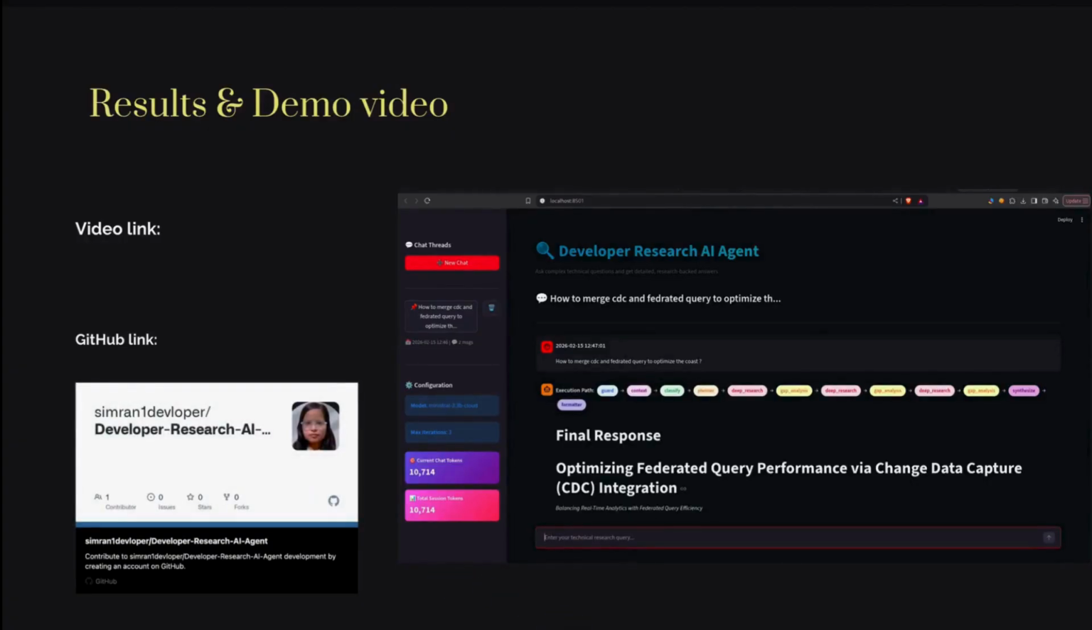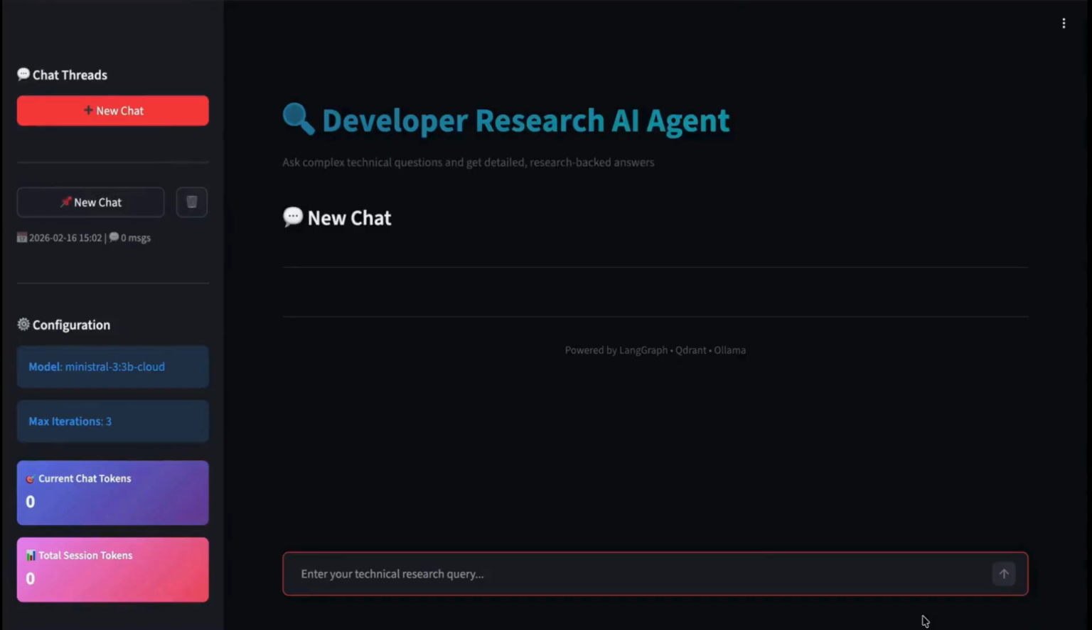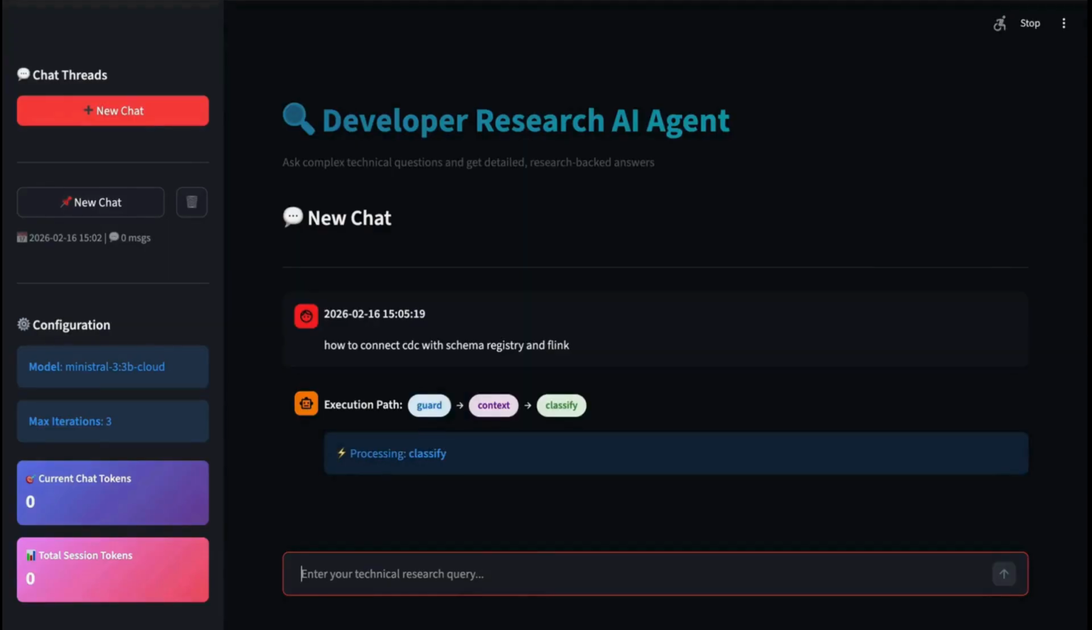Our interface allows a developer to submit a technical query. Now let's start the demo. The user enters the query: how to connect CDC with schema registry. So let's execute. See, the agent is showing its execution path.